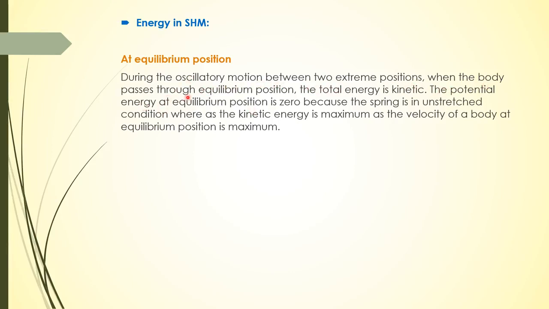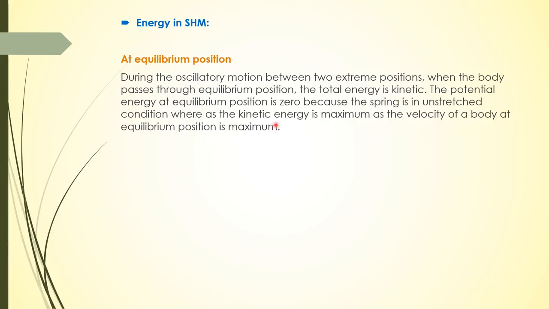When the body passes through the equilibrium position, the total energy is kinetic energy. The potential energy at equilibrium position is 0, because the spring is in unstretched condition, and kinetic energy is maximum as the velocity at equilibrium position is maximum.